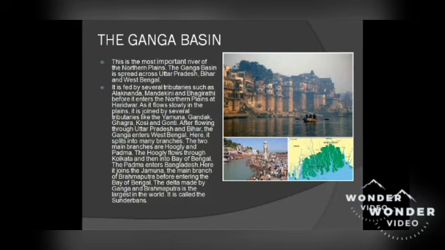Here it splits into many branches. The two main branches are Hooghly and Padma. The Hooghly flows through Kolkata and then into the Bay of Bengal. The Padma enters Bangladesh. Here it joins the Jamuna, the main branch of Brahmaputra, before entering the Bay of Bengal. The delta made by Ganga and Brahmaputra is the largest in the world. It is called the Sundarbans.